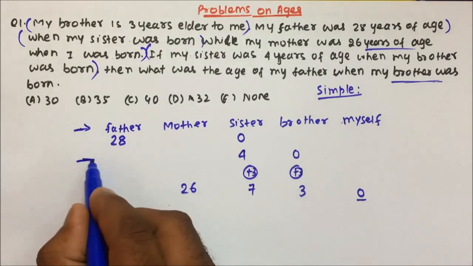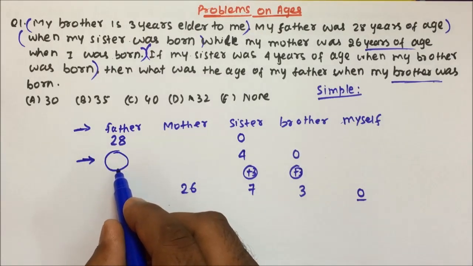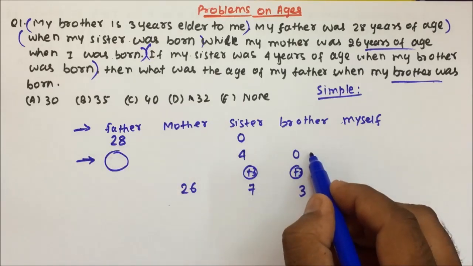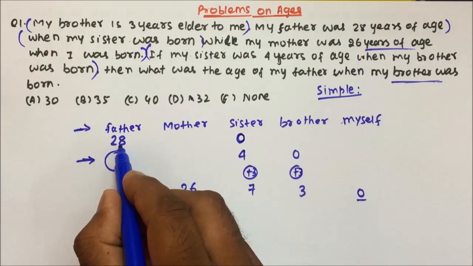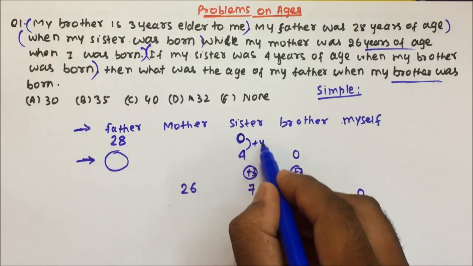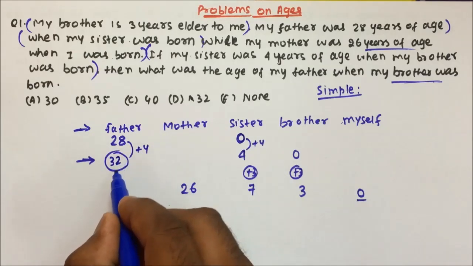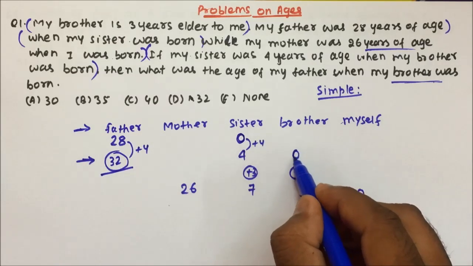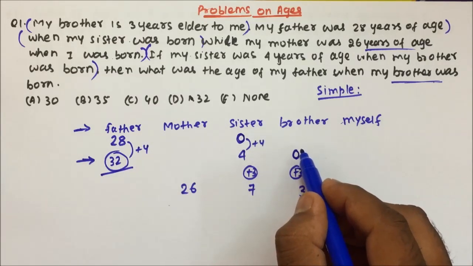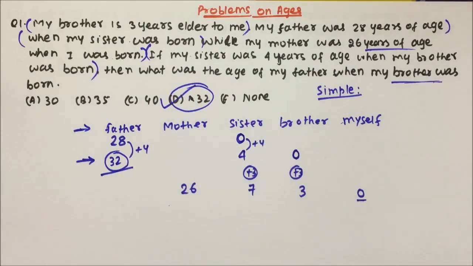So basically we have to calculate this. What is the age of my father when my brother was born? See, when sister is 0 years old, that time father is 28 years old. When sister's age increases by 4 years, that time the father's age will also increase by 4 years. So father was 32 years old when my brother was born. So the answer for this question will be option D.